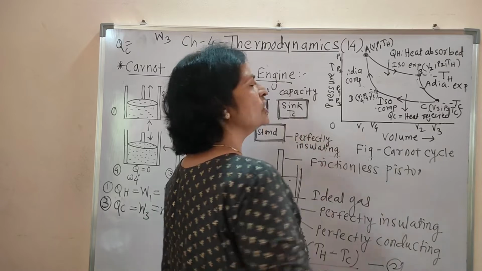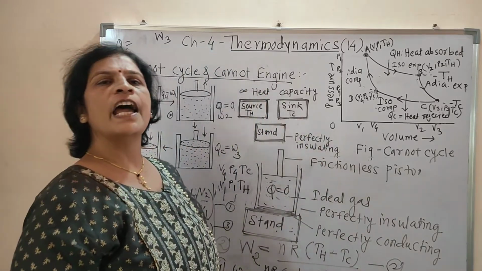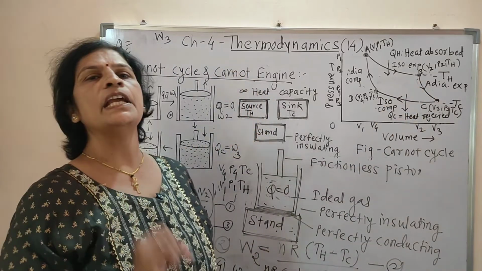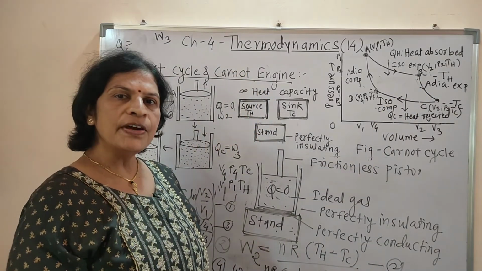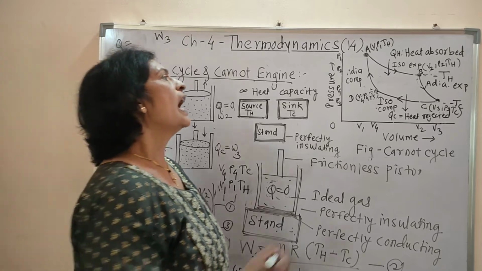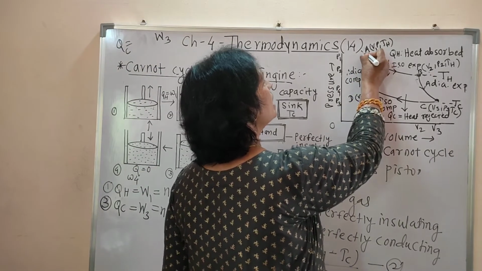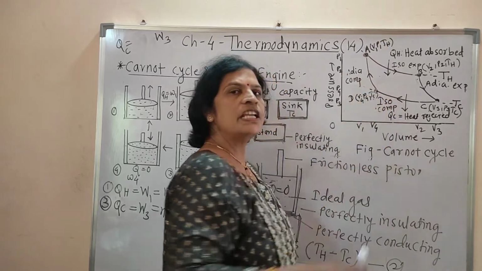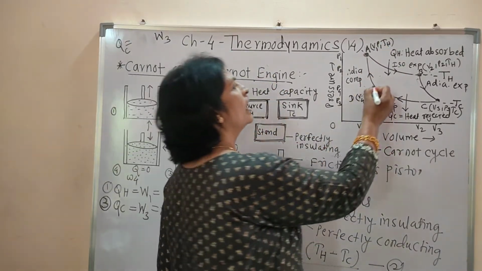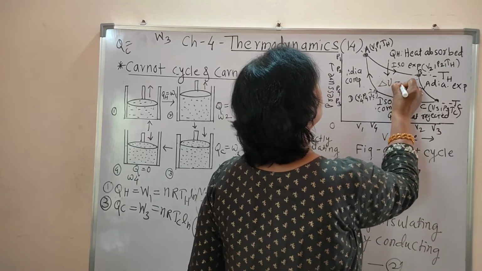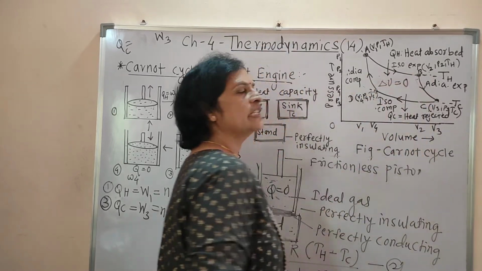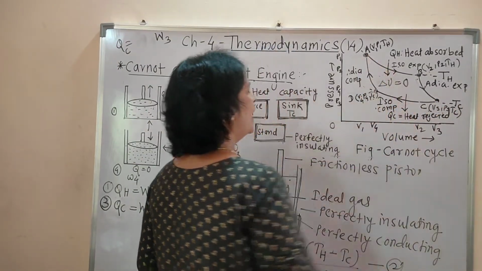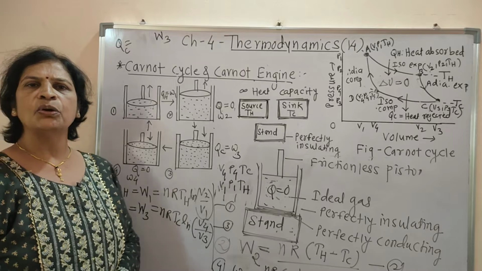In the Carnot engine, all processes are reversible and cyclic, and in a cyclic process the system returns to its initial state. Internal energy is a state function, and therefore the change in internal energy is equal to 0.